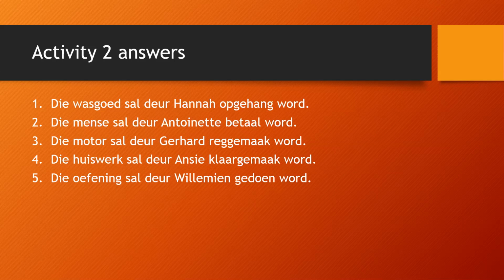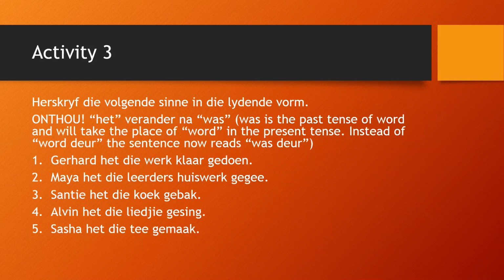Right, your next one, activiteit 3. Pause the video. Herskryf die volgende sinne in die lydende vorm. Once again, rewrite the following sentence in the passive voice. And remember, onthou, remember, het verander na was. Was is the past tense of word and will take the place of word in the present tense. So instead of word deur, the sentence now reads was deur.